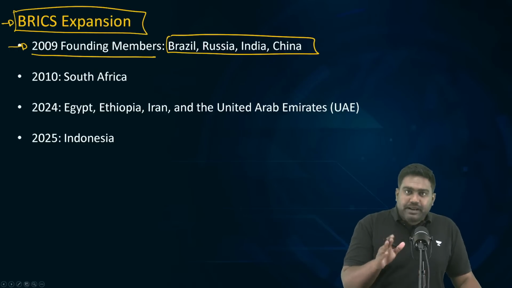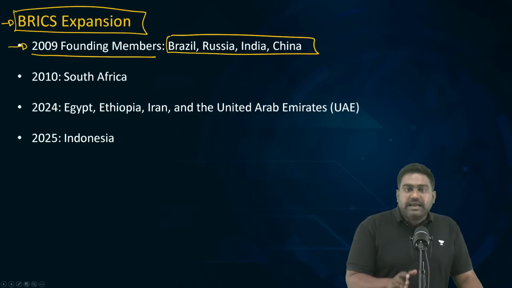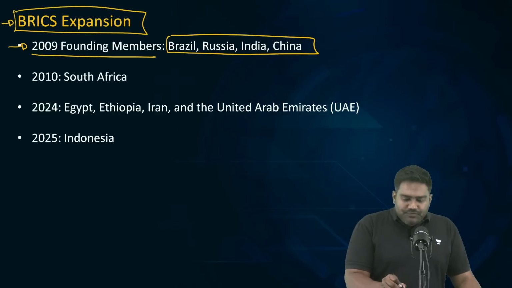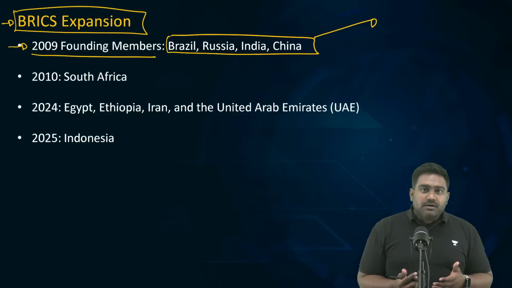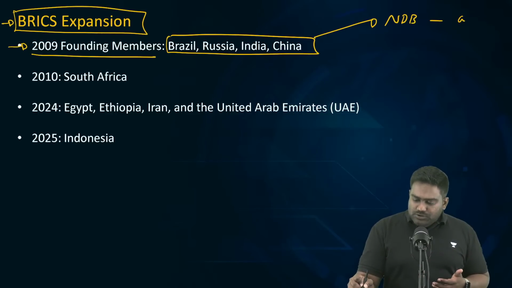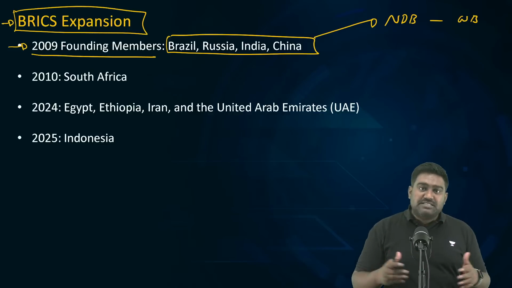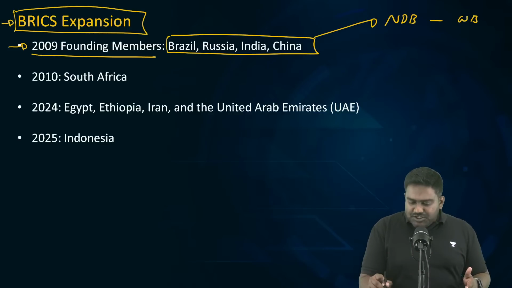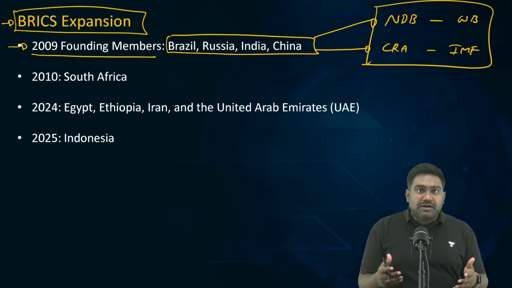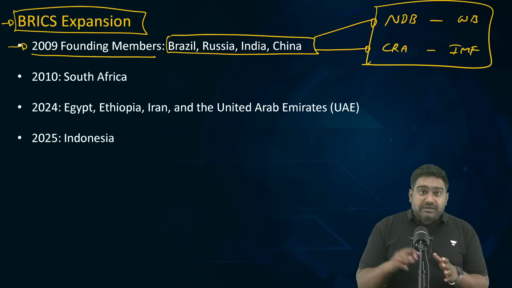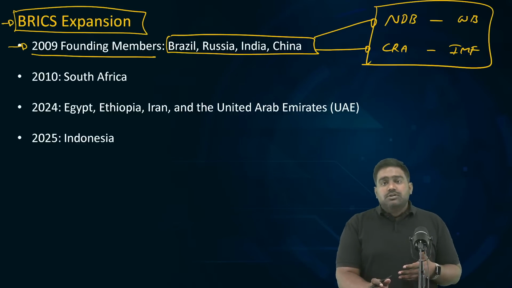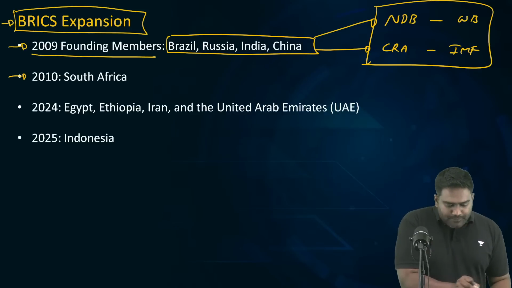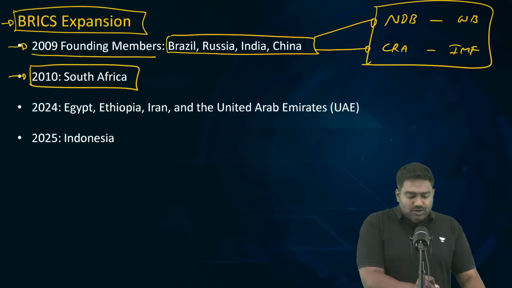So in 2009, these countries founded the BRIC. It was not BRICS, it was just BRIC, because South Africa had not joined. Brazil, Russia, India, China established this group. They have taken some important initiatives to create a new financial architecture. They've established the New Development Bank, which counters the World Bank when it comes to providing development assistance. They have set up the Contingent Reserve Arrangement to counter the IMF, which can provide emergency funding, a bailout for countries facing a liquidity crisis. There are many other initiatives that BRIC countries have taken up. So in 2010, South Africa joined as the fifth member of the organization. That's how it became BRICS.